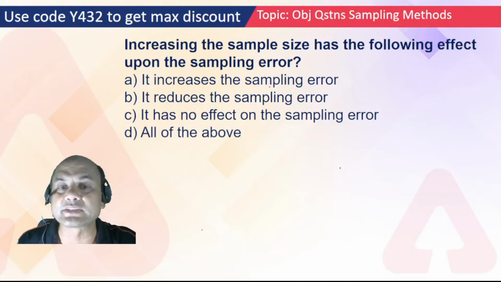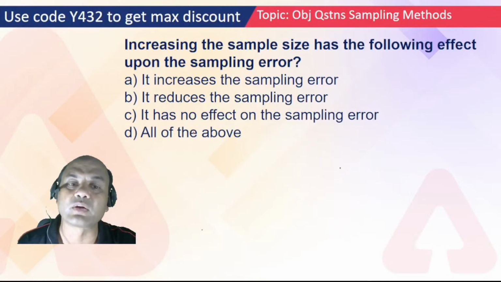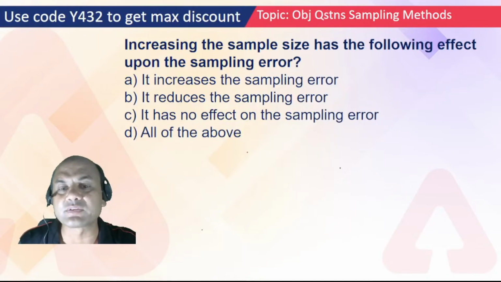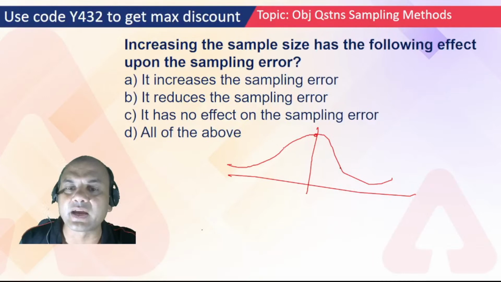So what will it reduce? This is the sampling error, just now we saw, right? So the sampling error will be over here then. So this has reduced, so it will reduce the sampling error, and the answer is D, right? It will reduce the sampling error. That's the basic logic of the central limit theorem, right? Remember this central limit theorem?